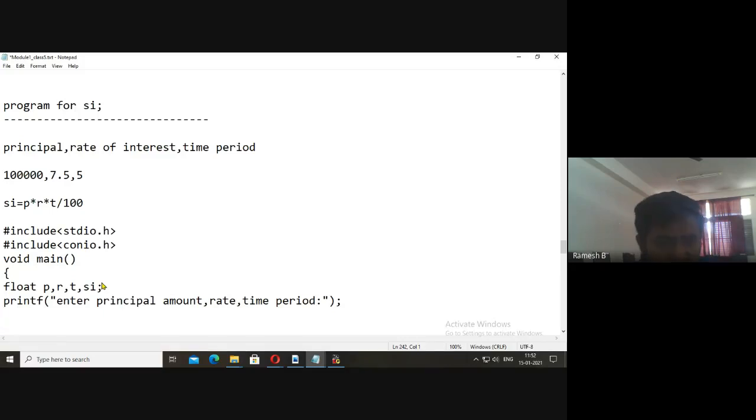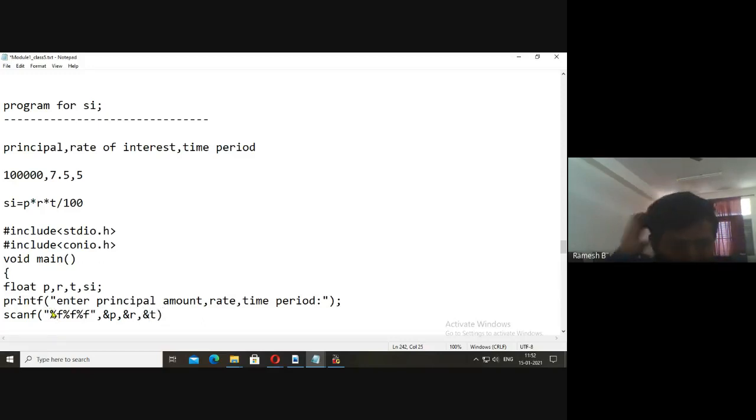Now here we need to use scanf. Say the user has entered 1 lakh rupees. We want that paise also, so we'll be using percentage f. Now comma, we need to store the values at p, at r, and the third value at t.